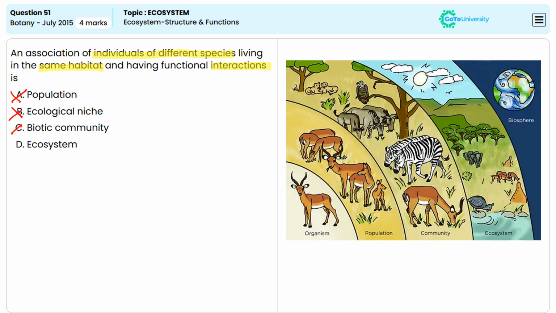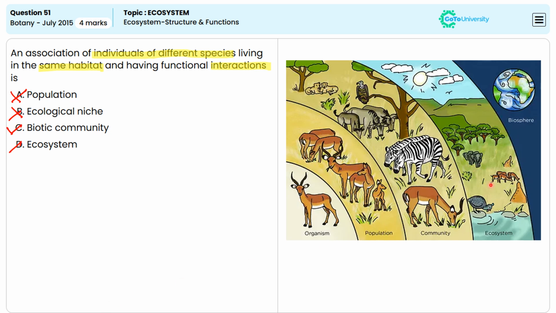Option C, biotic community. So biotic community refers to an association of individuals of different species living in the same area and having functional interactions such as predation, competition, and symbiosis. So it involves all living organisms within a specific area interacting with each other, which means option C is the correct answer. Coming to option D, ecosystem.